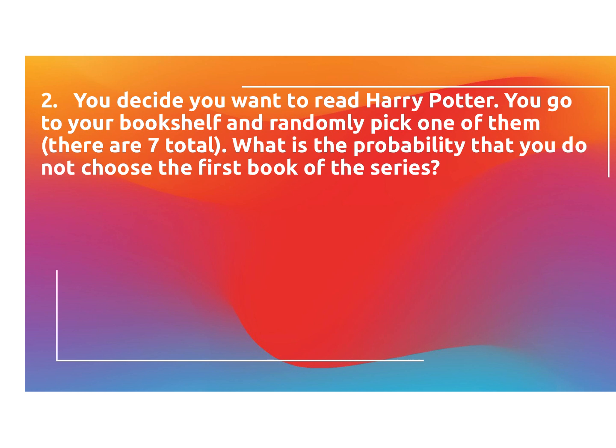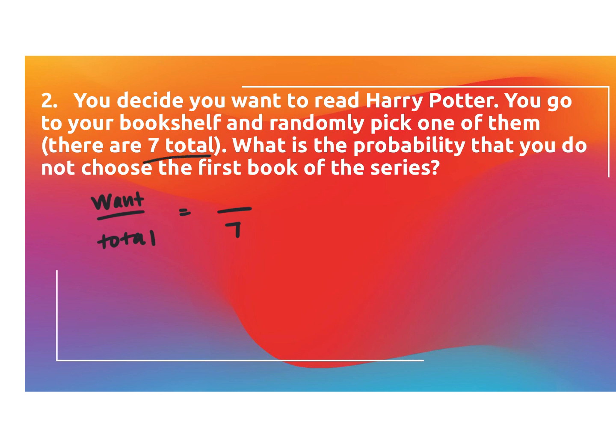Okay, number 2, you decided you wanted to read Harry Potter. You go to your bookshelf and randomly pick one of them. There are 7 total. So remember, it's your want over your total. They just told us the total. So I know my total is going to be 7 because it says there are 7 total.